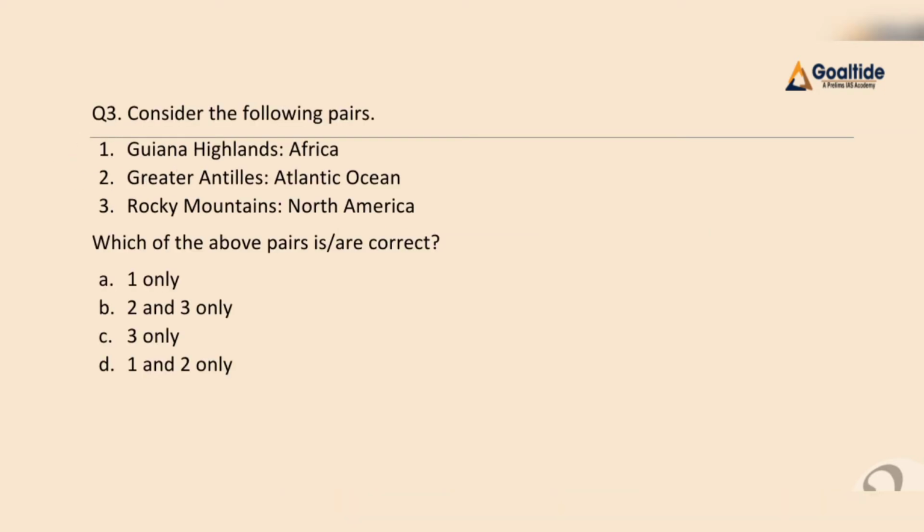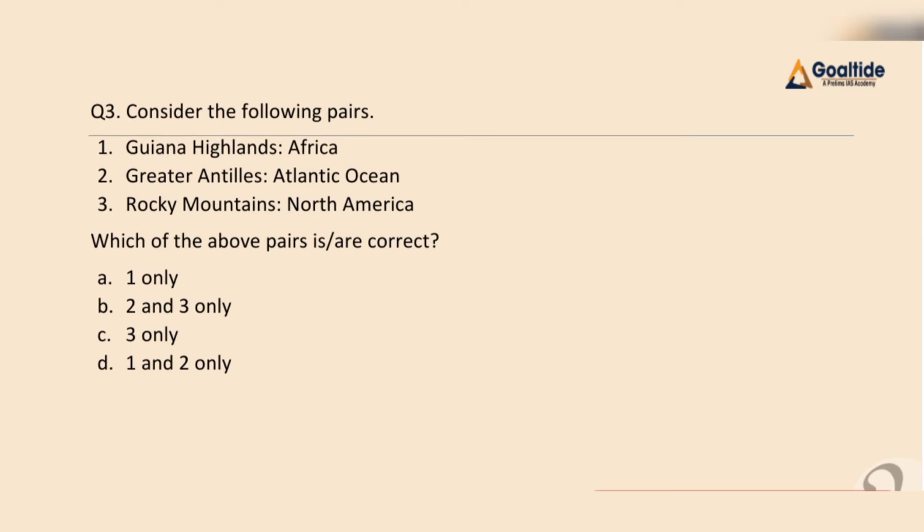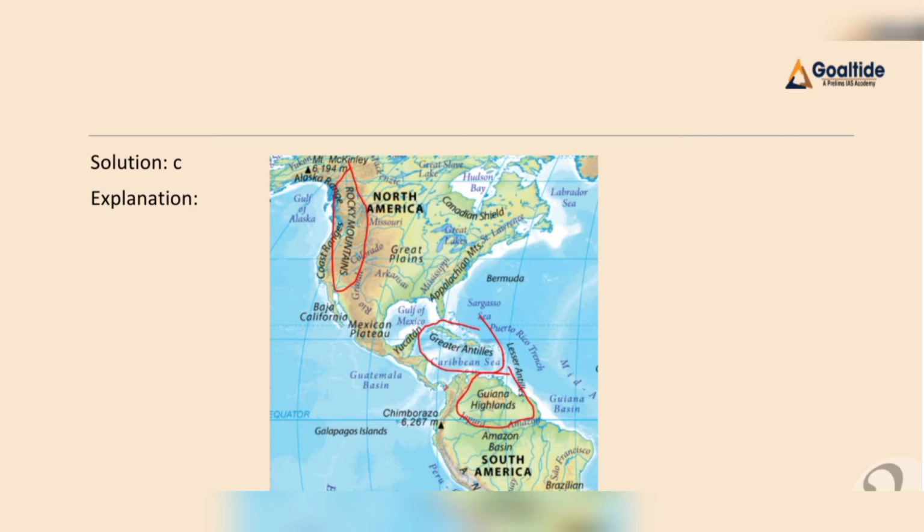Now question number 3. Consider the following pairs. First, Guyana Highland, Africa. Second, Greater Antilles, Atlantic Ocean. Third, Rocky Mountain, North America. Here we will have to find out which of the above pairs is correct. Option A, 1 only. B, 2 and 3. C, 3 only. D, 1 and 2. Now let me have a look at the map.